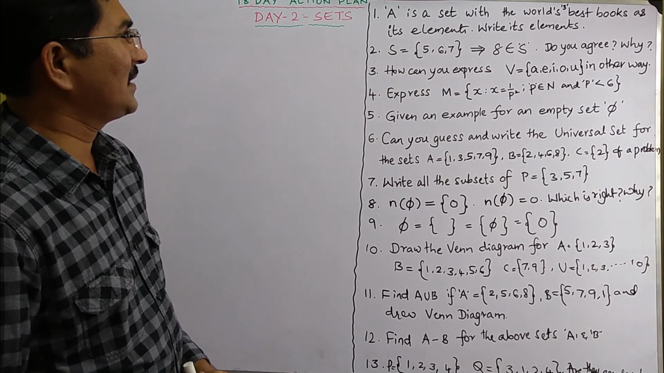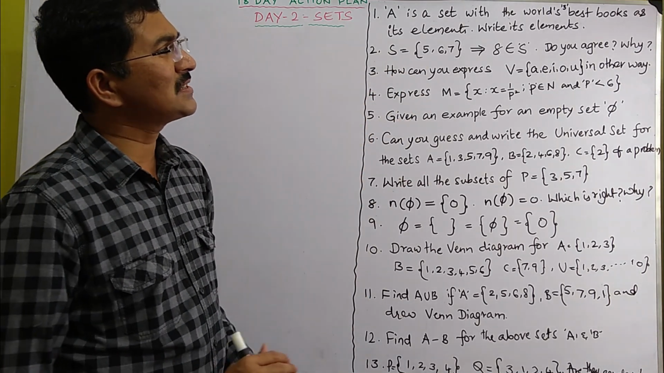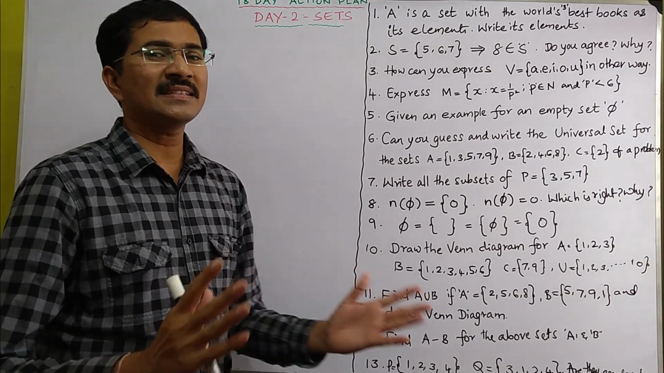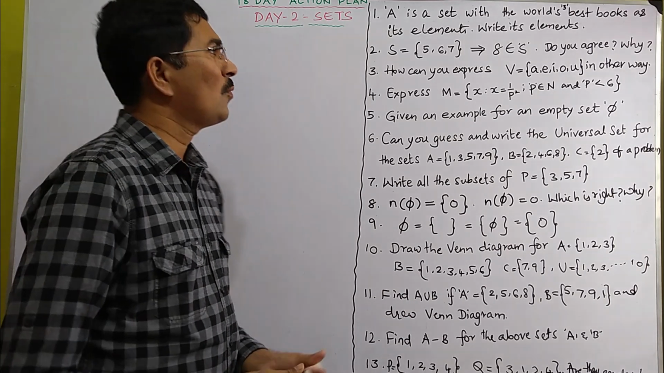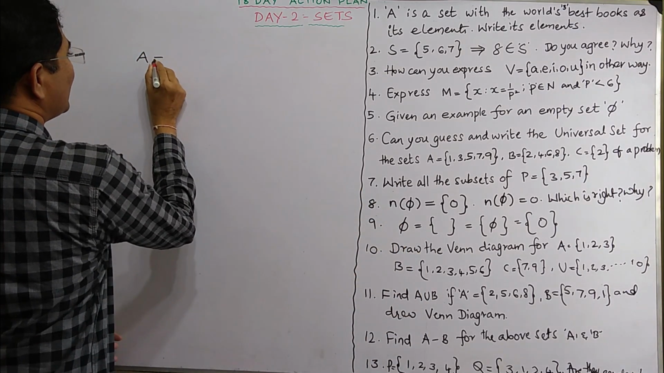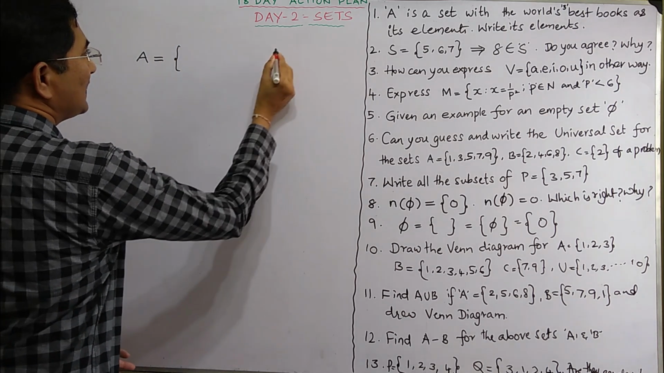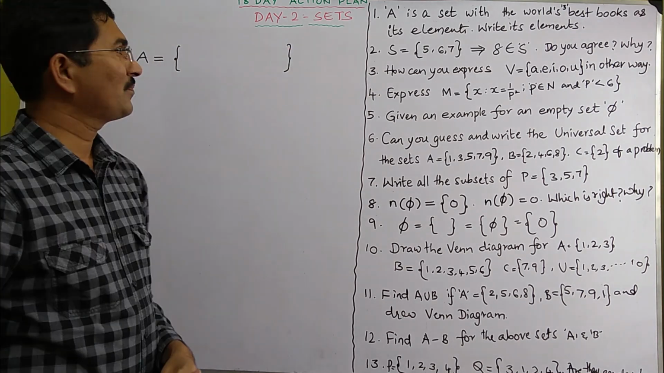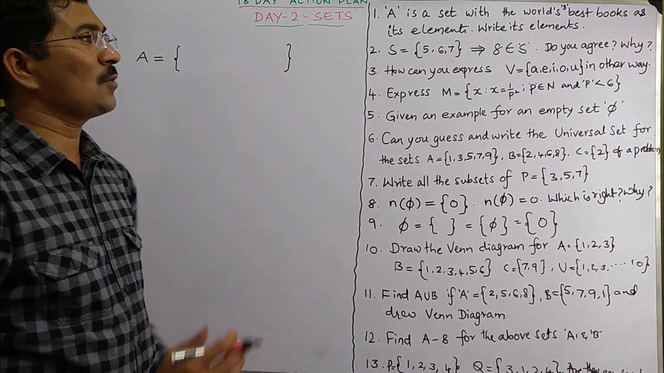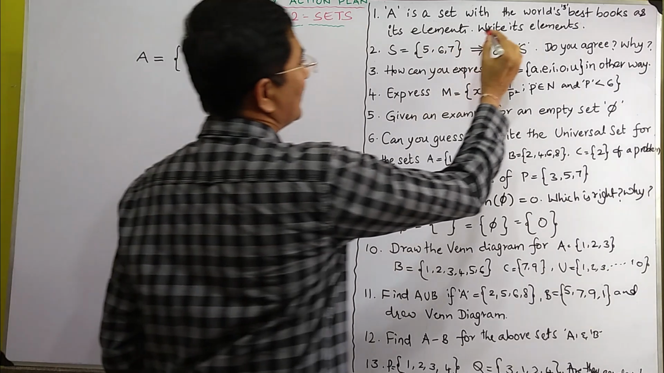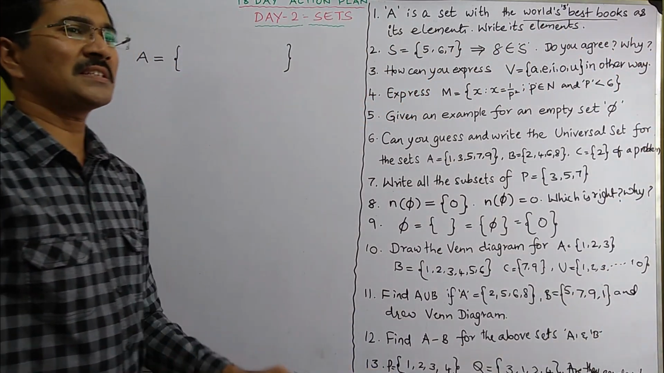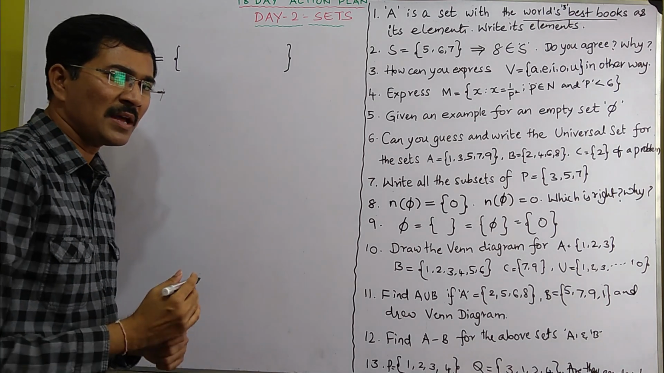Coming to the first question, A is a set with world's 3 best books as its elements. Write its elements. So now we have to write the set A. We use capital letters to represent a set inside these braces. Now whatever is inside the set is called the elements. Now what are the elements here? The world's 3 best books. So shall we write them down?